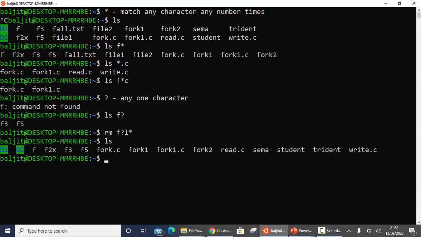FALL.txt, that gets deleted. File 1 gets deleted, file 2, okay, all those that match with that criteria are deleted. Alright, now the third is range. So we use square brackets.